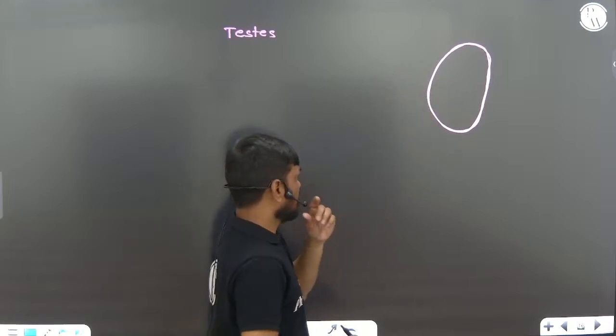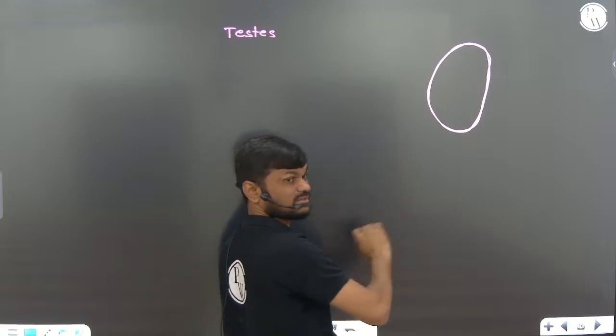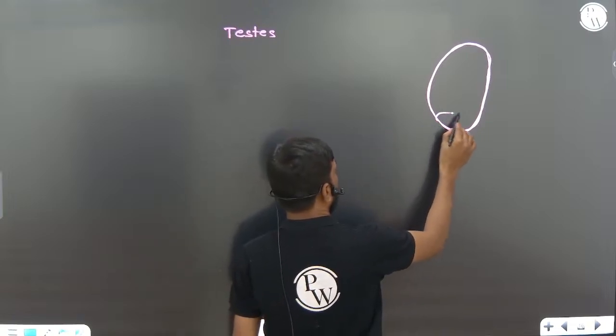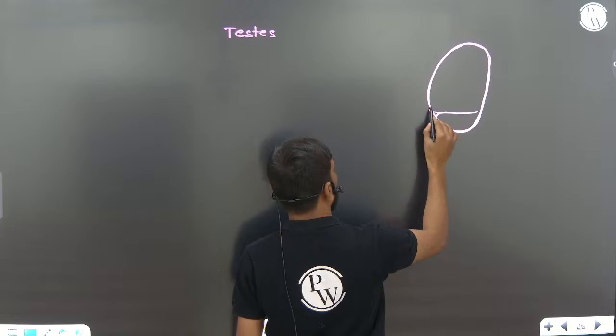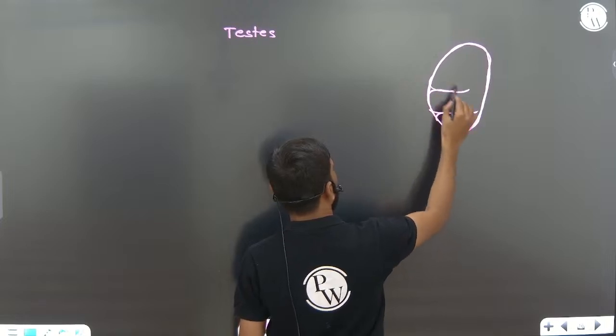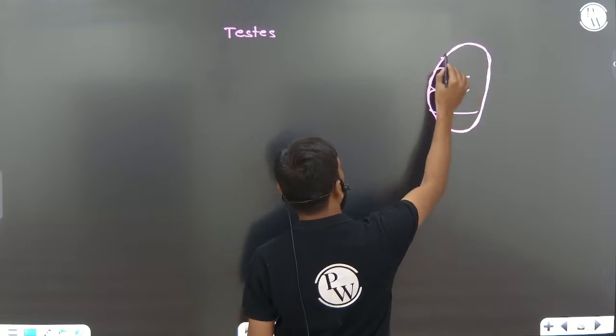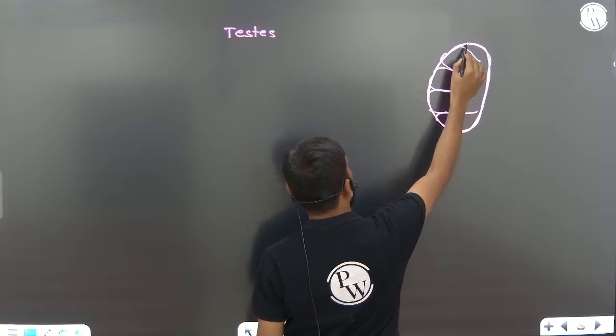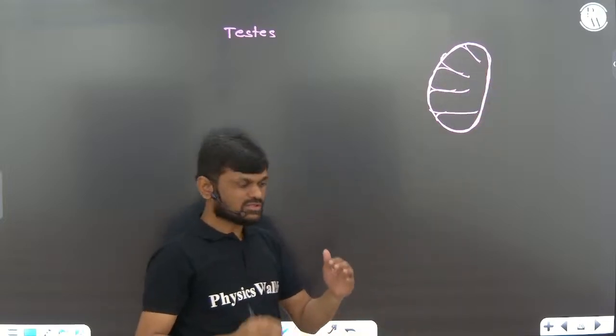Right? Now these testes are divided into testicular lobes. Each testis is divided into testicular lobes.